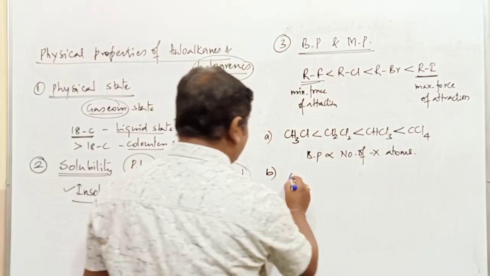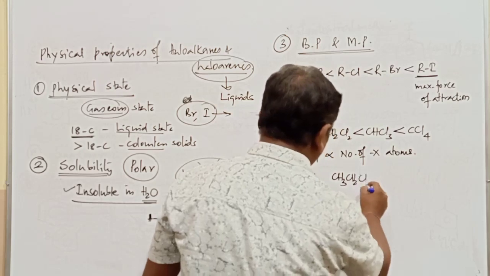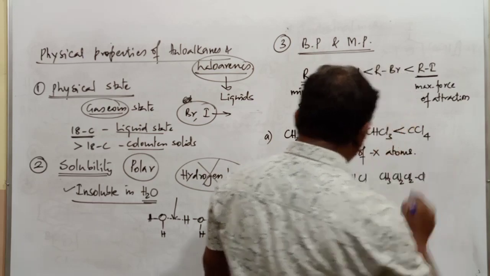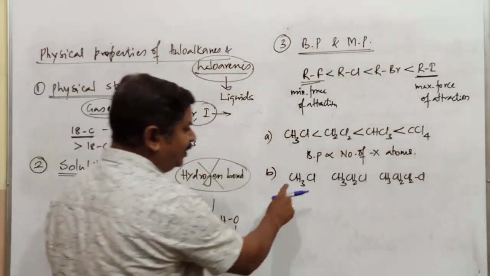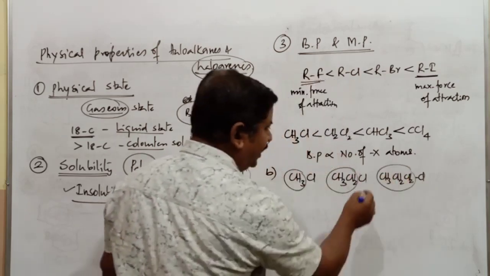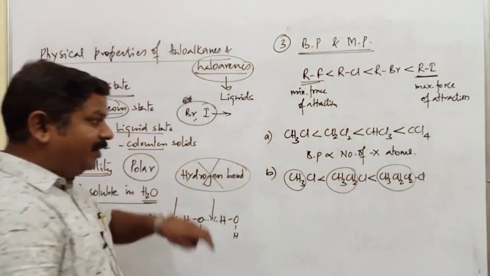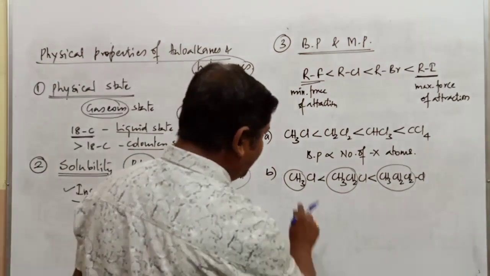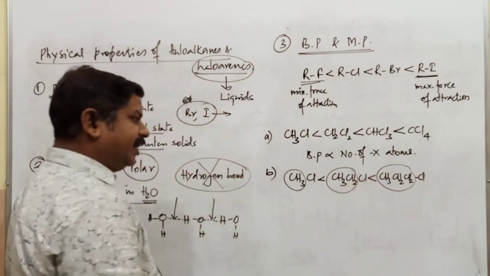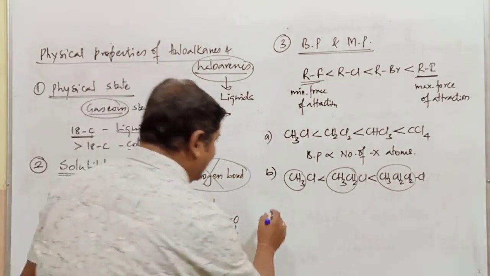Next, suppose you take the compounds CH3Cl, CH3CH2Cl, and CH3CH2CH2Cl. Out of these three compounds, the same halogen atom is present but the alkyl group is different. It is the smallest alkyl group, then a larger alkyl group, then the largest. Naturally, propyl chloride has a higher boiling point than ethyl chloride, and ethyl chloride has a higher boiling point than methyl chloride. Here, the boiling point depends upon the length of the alkyl chain.